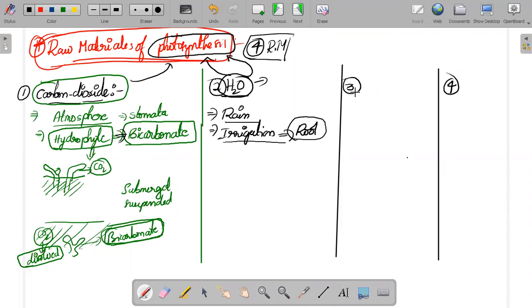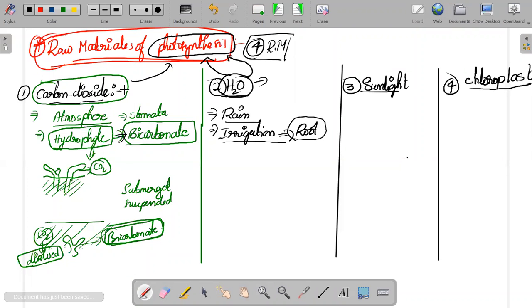The third raw material I can take as sunlight. And the fourth raw material I can take is where the photosynthesis is happening, that is the chloroplast. The chloroplast also becomes one of the raw materials, because if the chloroplast is not there, photosynthesis cannot take place. So the other raw material that I can take is the chloroplast also. So these are the four raw materials.